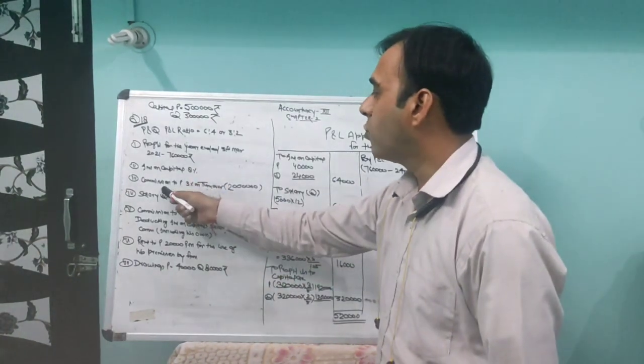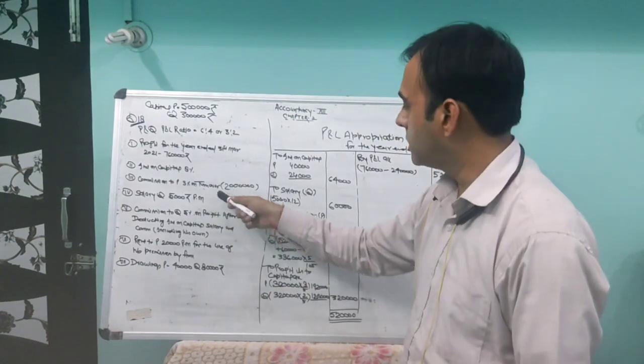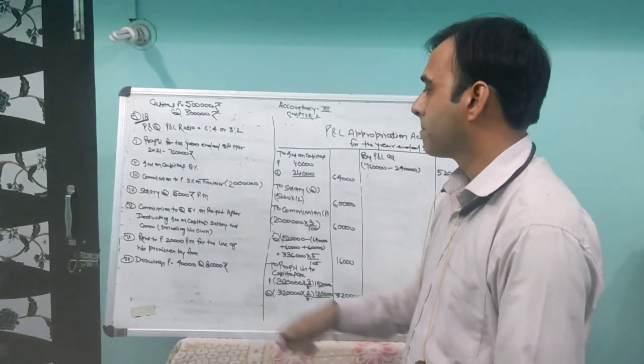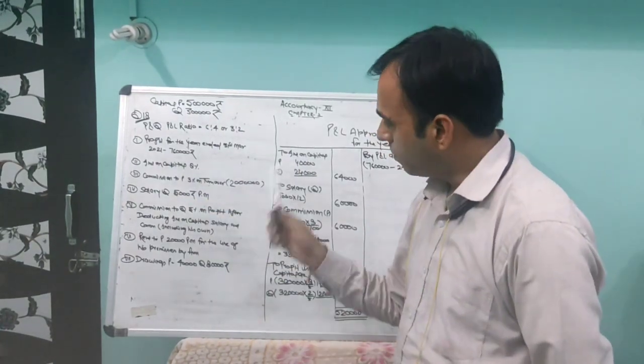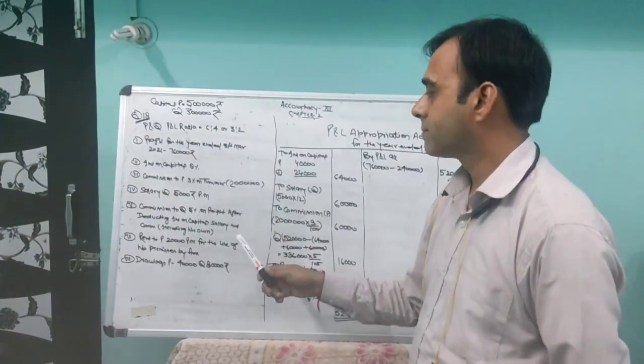Next, we have to pay commission to P, 3% on turnover. Turnover means sales. Sales is given in the question as 20 lakh rupees. That means 3% of 20 lakh rupees. Salary you have to pay to Q is 5,000 rupees per month, which will be multiplied by 12.